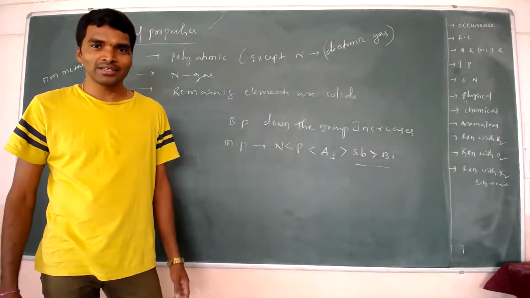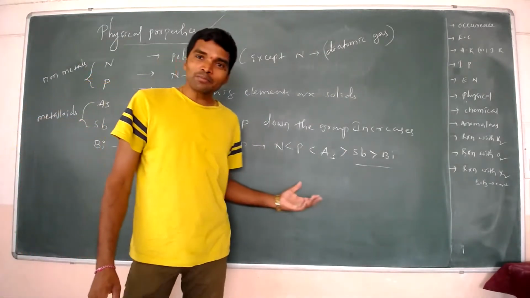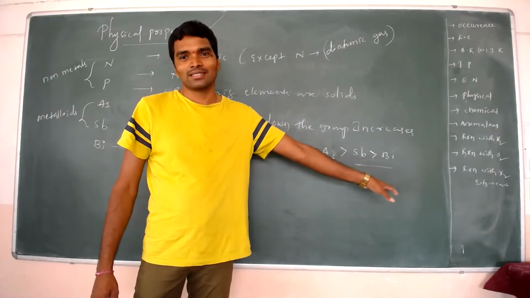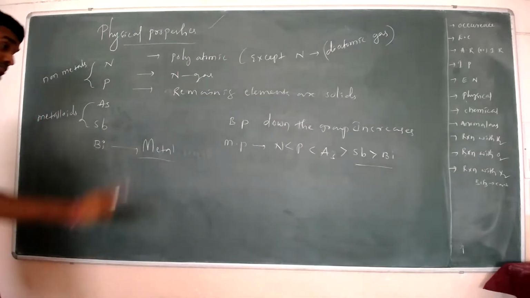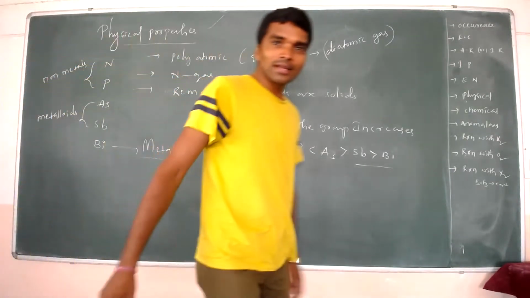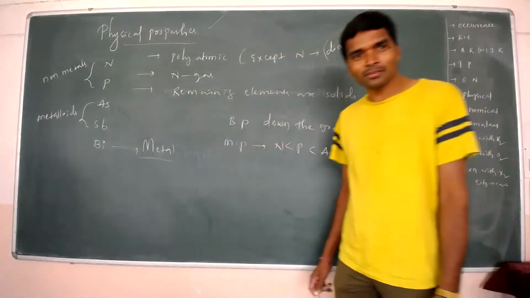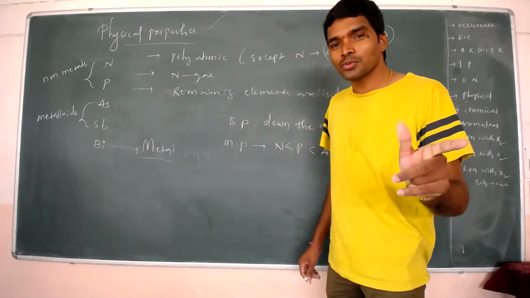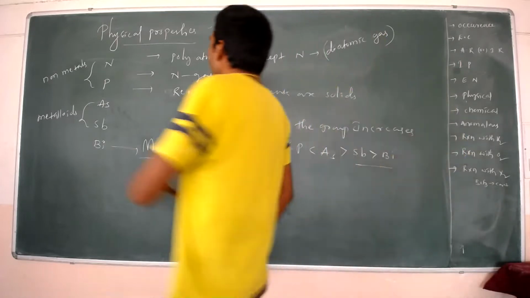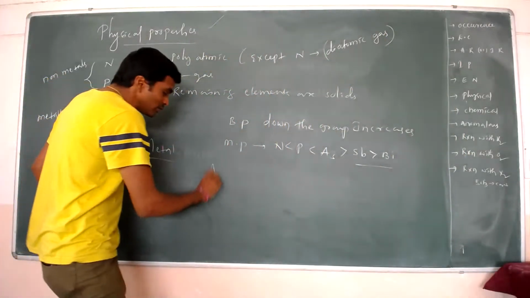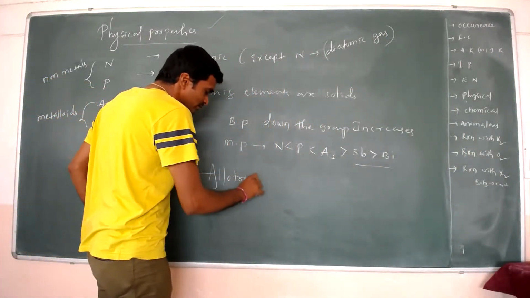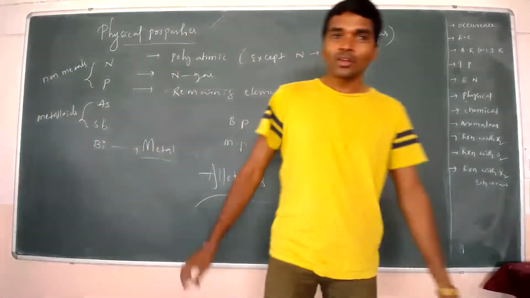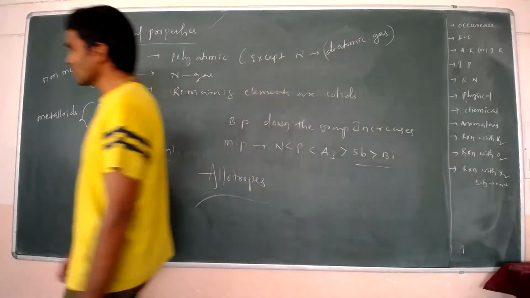What I'm telling you, understand? Okay. The melting point increases up to arsenic, then decreases after that. This is the melting point. And you remember, all these elements form allotropes. The important part: all these elements form allotropes. Okay, so these are the physical properties of the fifth group elements, right?